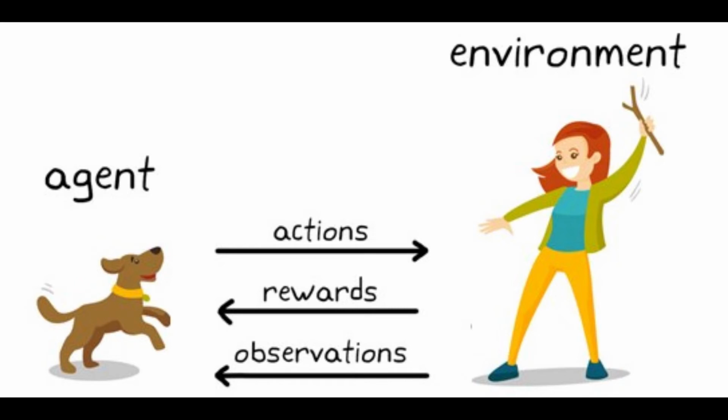Each right step will give it a reward. Each wrong step will subtract a reward from that. So at the end, the total reward will be calculated. So this is how reinforcement learning works. Our machine needs to try all the possible ways and it has to increase the rewards.